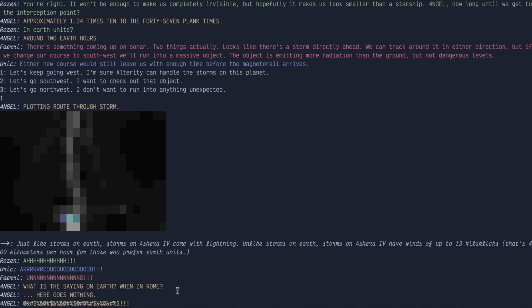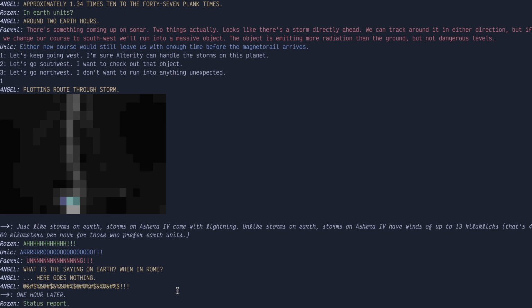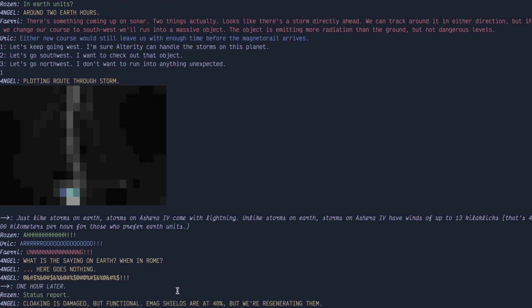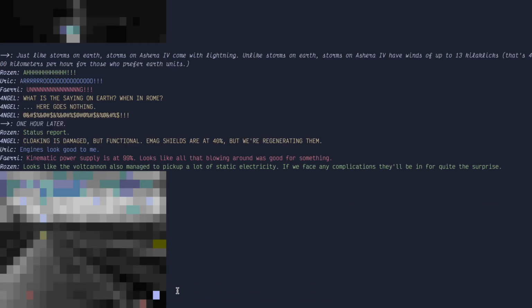1 hour later. Status report. Cloaking is damaged but functional. E-mag shields are at 40%, but we're regenerating them. Engines look good to me, says Yurik. Kinematic power supply is at 99%. Looks like all that blowing around is good for something. Looks like the Volt Cannon also managed to pick up a lot of static electricity. If we face any complications, they'll be in for quite the surprise.